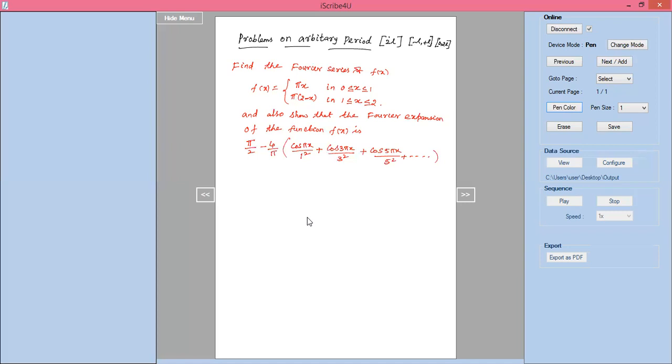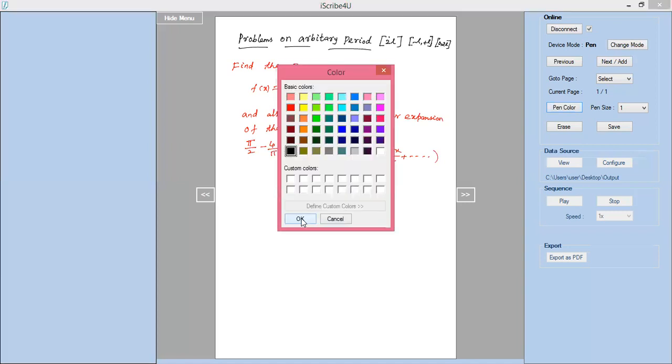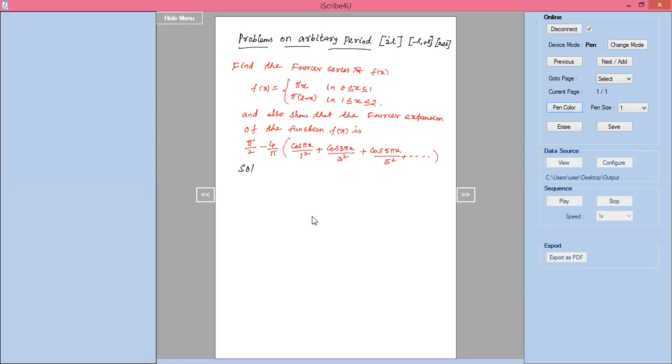You have to find this. So how do you find this one? Solution. What is the solution is nothing but we can take this problem.